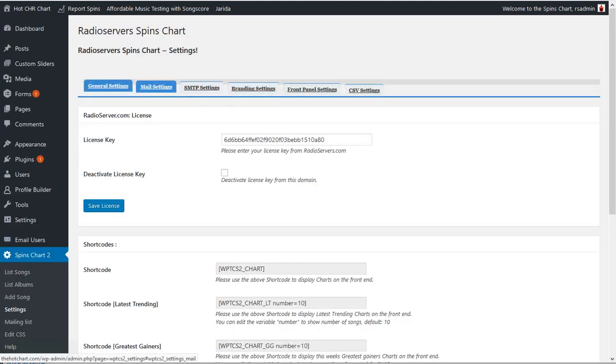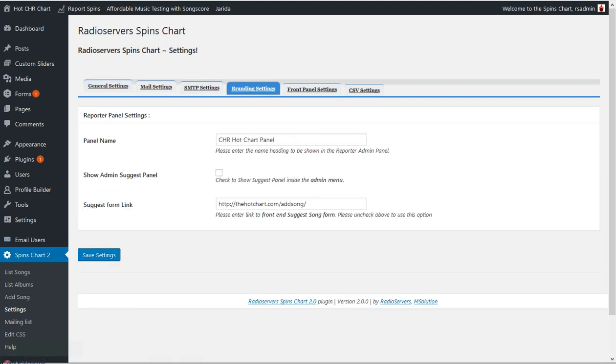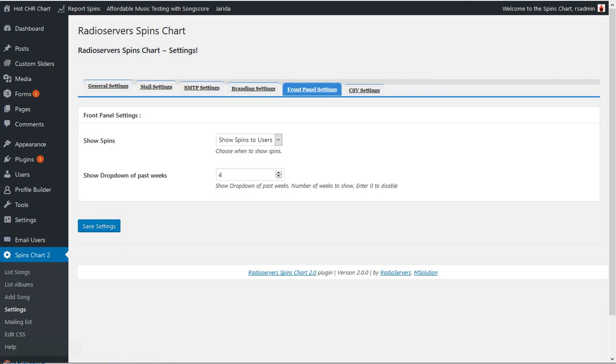And if we go down here and look at the settings also, there's some bars across the top here. So you've got your mail settings. I don't need to get into that. Your branding settings give you the name that you want to use. Your front panel also tells you if you want to show your actual chart on the home page, if you want to show how many spins each station had. You may want to keep that private for reporters only. And you can show how many weeks of historical charts that you have on the home page as well.